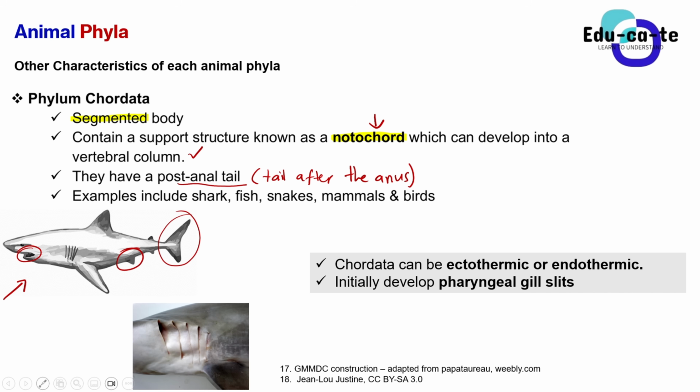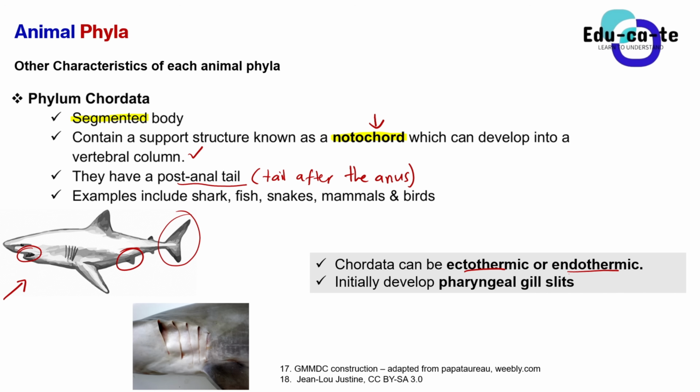The Chordata is also important for this reason: they can be ectothermic, or they can be endothermic. Remember, the ectothermic animals are cold-blooded animals. You've learned that in grade 10. They need to heat themselves by going to the sun. Or they can be endothermic, which are warm-blooded animals, such as us humans. We don't need to go to the sun to feel heat. Our bodies can produce heat. That's the difference between the two.